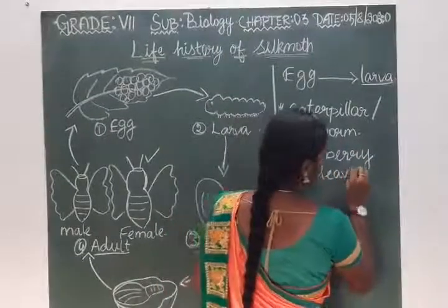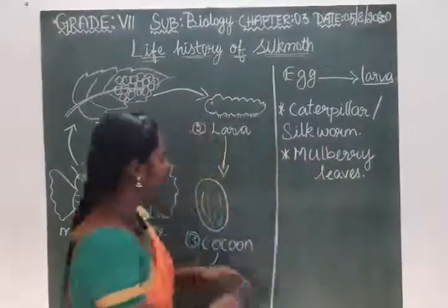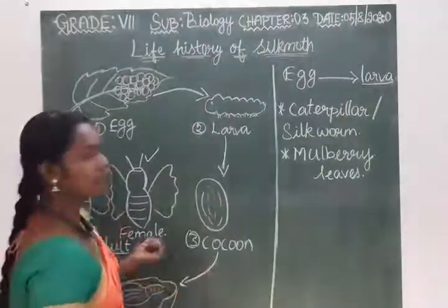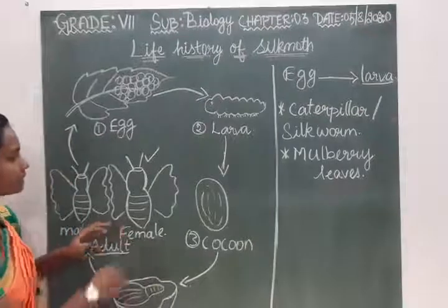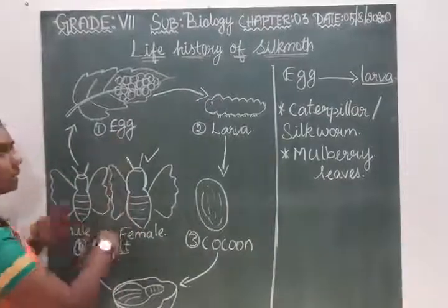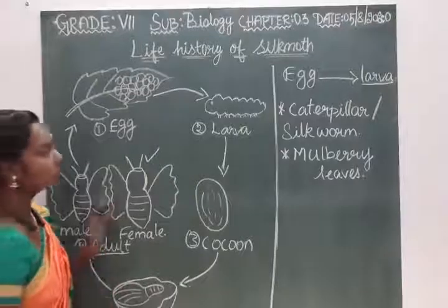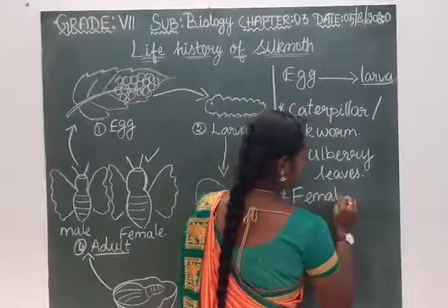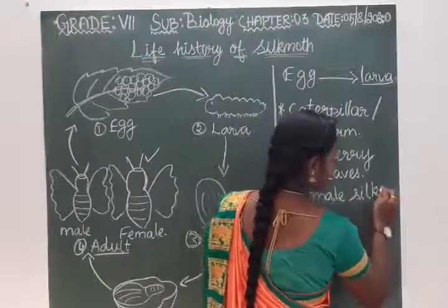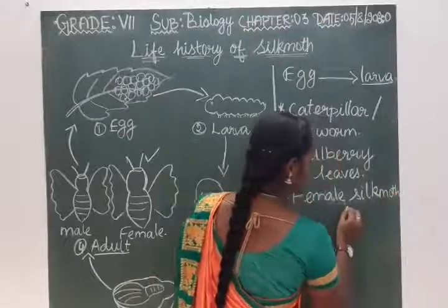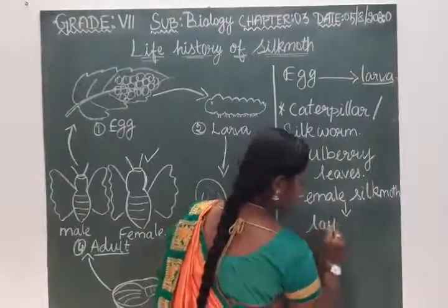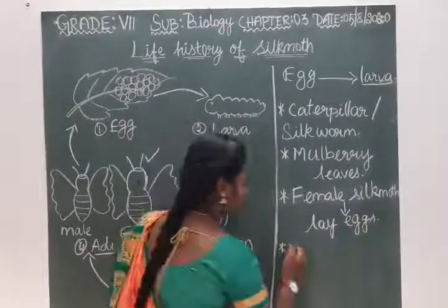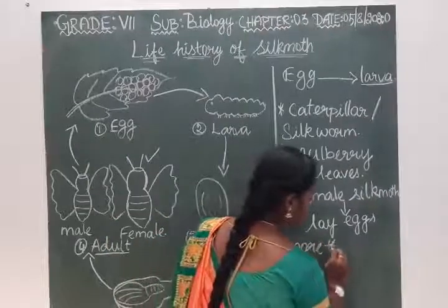This silkworm feeds on the mulberry leaves and moves to the next stage, the cocoon stage, and later it develops into the adult. Again, the female silk moth lays the eggs and this cycle continues. The female silk moth lays eggs. It lays more than 100 eggs at a time.